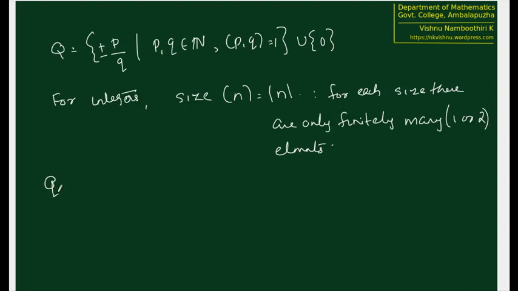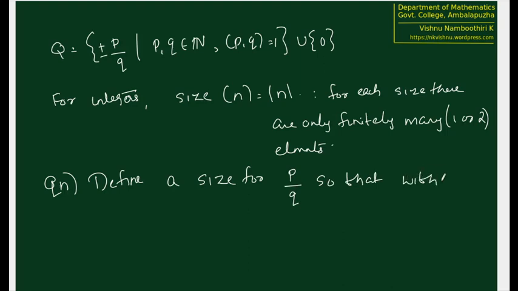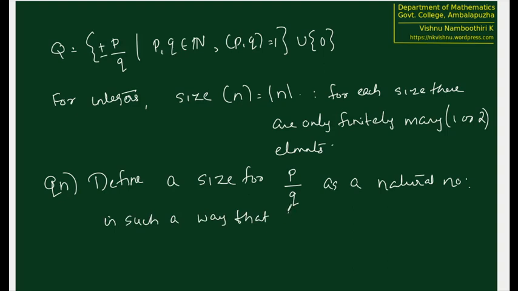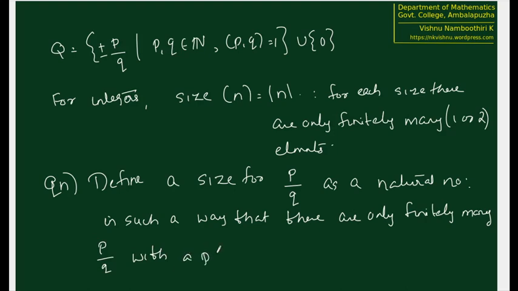So now the question is, define a size for p by q, maybe as a natural number, just like we define the size of n to be modulus of n, in such a way that there are only finitely many p by q with a particular size.